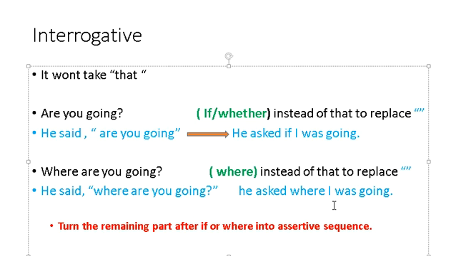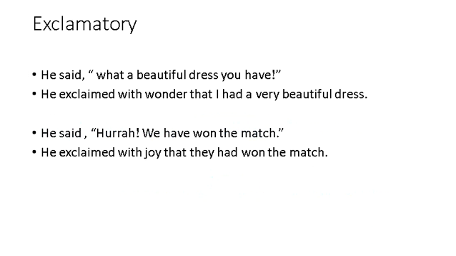And in the other case, where we have an interrogative word in speech 2, these commas and inverted commas will be replaced with that interrogative word. We need not add any kind of extra word in this kind of sentence. So this is about the interrogative sentence, and this is how it is different from the assertive sentence when transferring from direct to indirect. Now the second one is exclamatory.